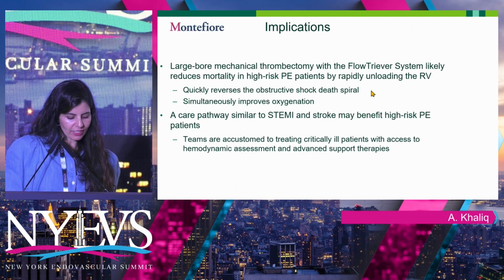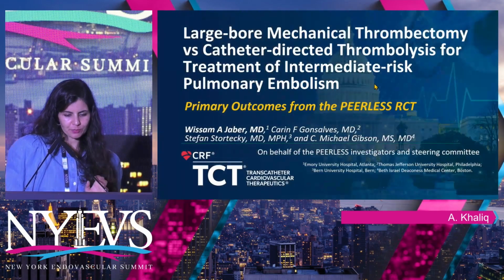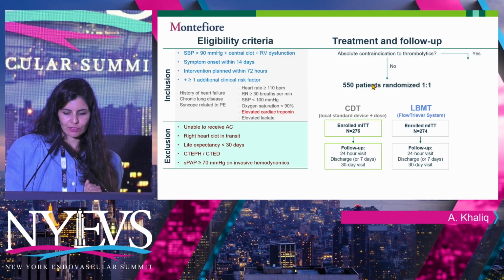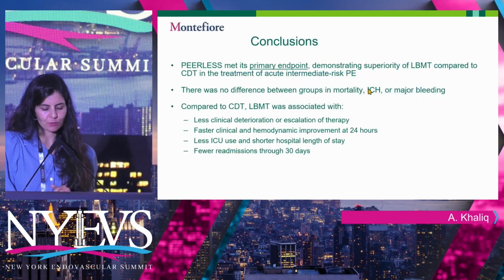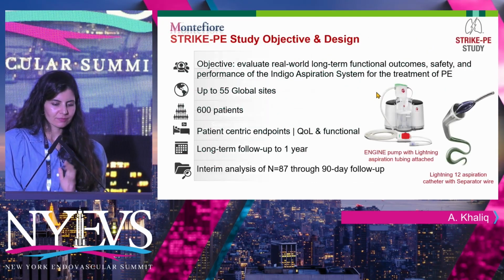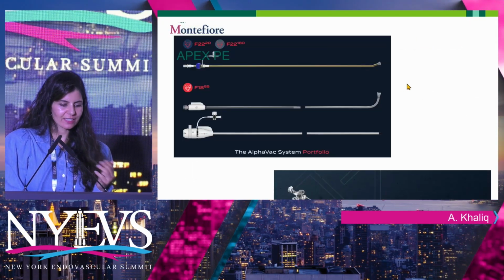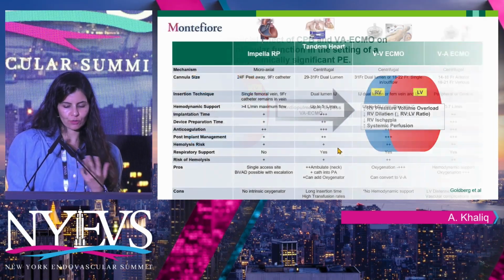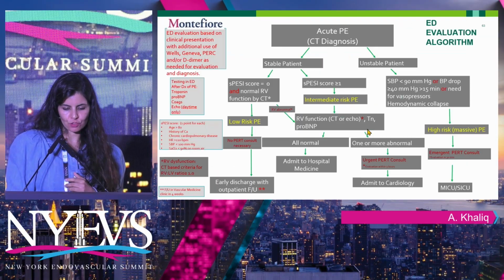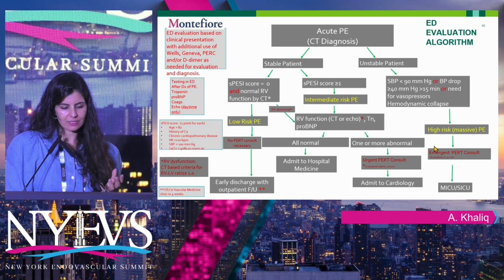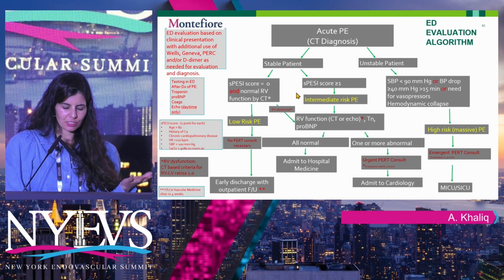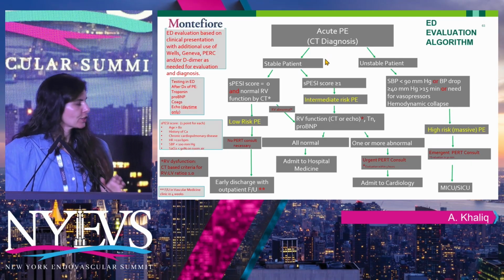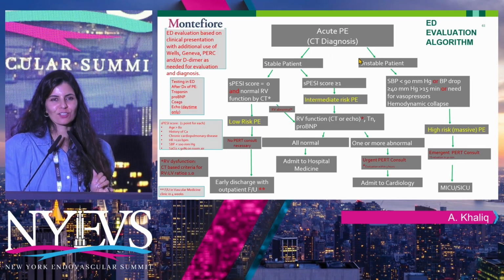I think I'm running out of time here, so I'm going to wrap it up quickly. You have access to these slides, so please feel free to use them or look at them. Some of this just overlaps with what was already discussed. So I just want to show you our algorithm at Montefiore, which is not very dissimilar from what was shown as Sinai's algorithm. So I'm just leaving this here for you, and if there are any questions, that's all I have.